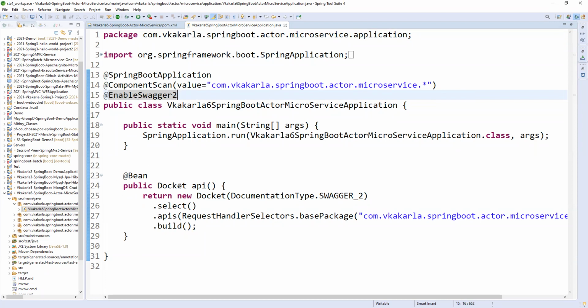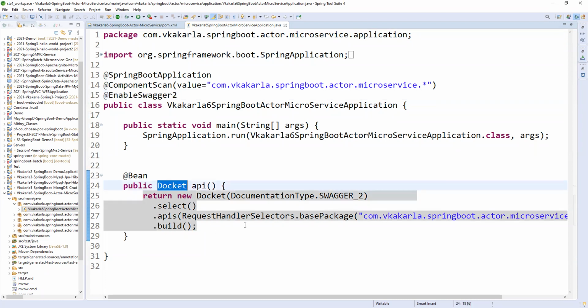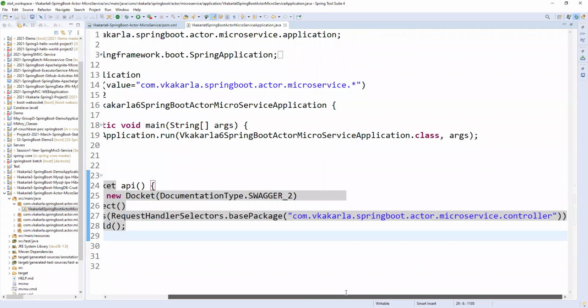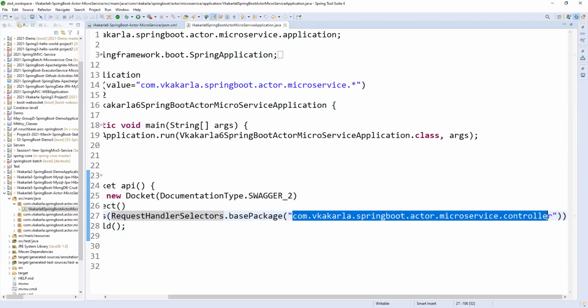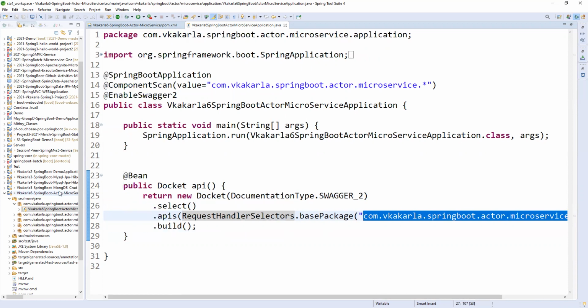So we need to create a bean. Docket means documentation of our APIs. So what is the documentation? Which APIs? Obviously in our controller, all the APIs are there. So we need to give the base package of the controllers or request handlers. Our request handler selectors are nothing but our controllers, our microservice controllers. That is the reason we gave up to the controller package. That's all. So this is one thing.